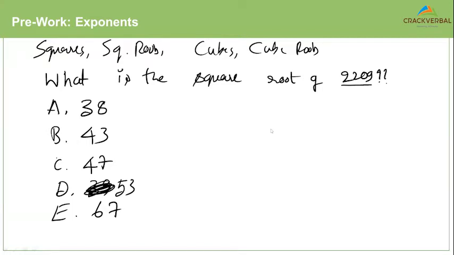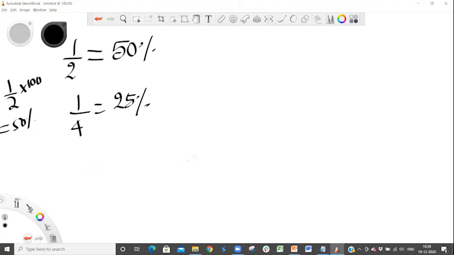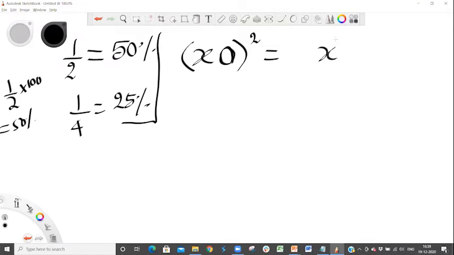probably where you need to know certain squares well. So there are certain techniques, shortcut techniques from Vedic math, which will help you find the squares of some easy numbers. For example, if you have a number that ends with 0, let's say x0, I square this, I will always get a number that ends with 00, and the other part will be x square.